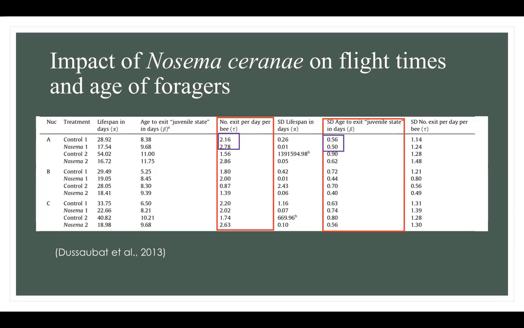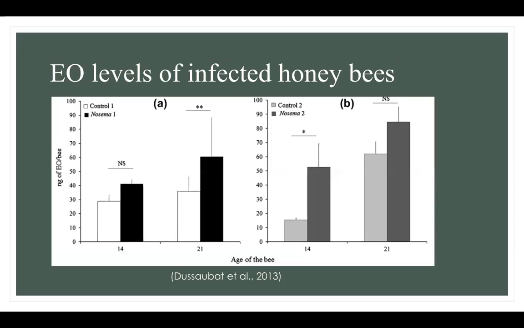First, the number of exits per day per bee column shows that the Nosema-infected bees had a greater number of exits compared to the non-infected bees. Additionally, in the age to exit highlighted section, it is indicated through the data that compared to the non-infected bees, infected bees were more likely to exit their juvenile state and start foraging earlier.